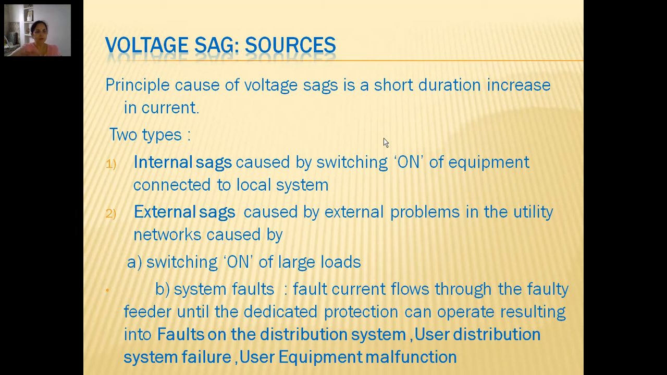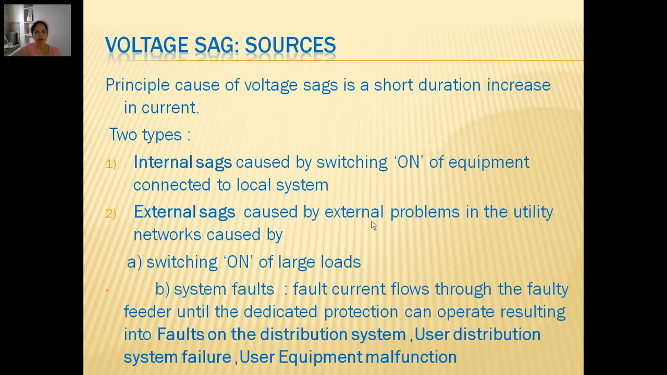Now when we talk of voltage sag, the principal cause is a short duration increase in the current which is flowing, which could be because of various reasons, and they are categorized into two types. It could be internal sag or external sag. Internal sag is caused by switching on of equipment connected to the local system, which is expected to carry higher current, and so the voltage suddenly drops in the form of a voltage sag for a short duration.